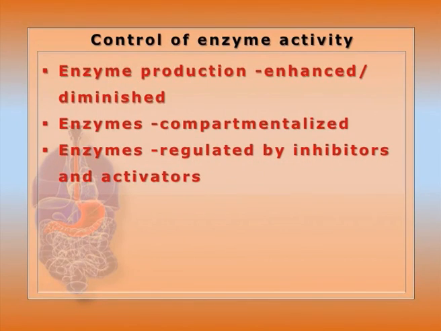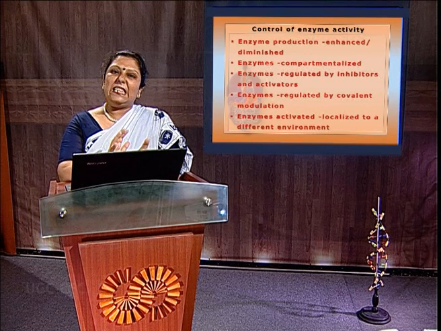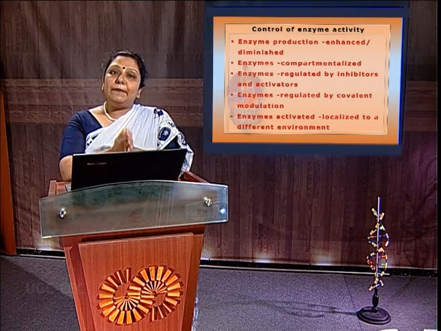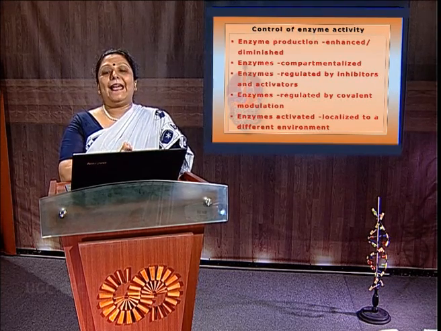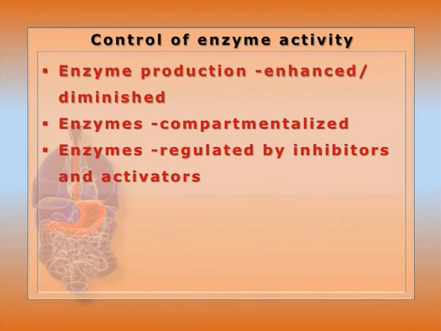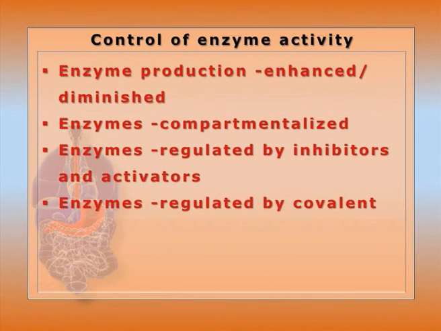Enzymes are regulated by inhibitors and activators. As we know about feedback inhibition, the product itself actually inhibits the first irreversible committed step of the reaction for the processing of that product formation. So, in this way, the stability within the cell as well as the economy of substrate energy can be maintained. The enzymes can be regulated by covalent modification.